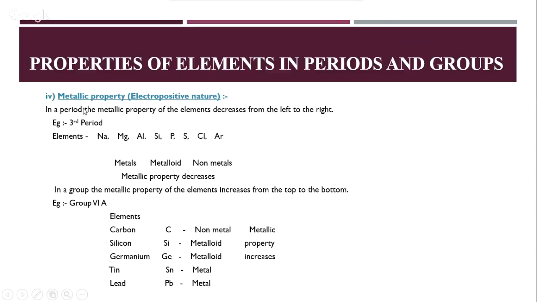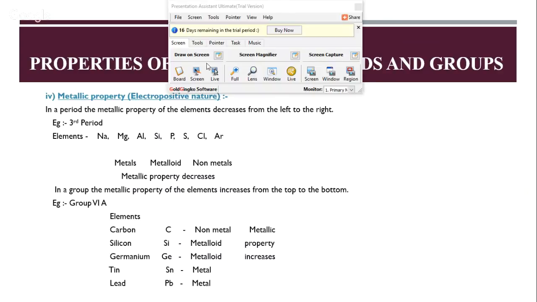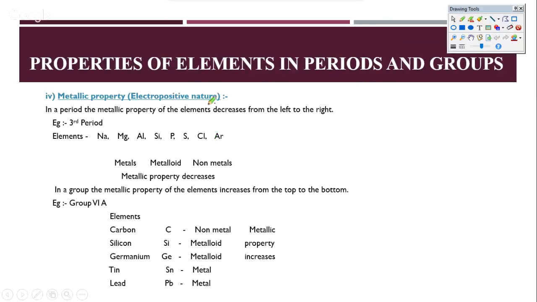Now, the next is the metallic property. Okay, this is where Kritika's question comes in. So how does the metallic property actually change as we have different metals in the period or in a group? As per our trend, we'll see firstly in the period, how does it change? So in the period, as the atomic size is decreasing, the electrons are held very tightly. Now as the electrons are held very tightly, they cannot be donated, and because they cannot be donated, you are no more metals, because the property of metals is that you can donate electrons pretty easily.